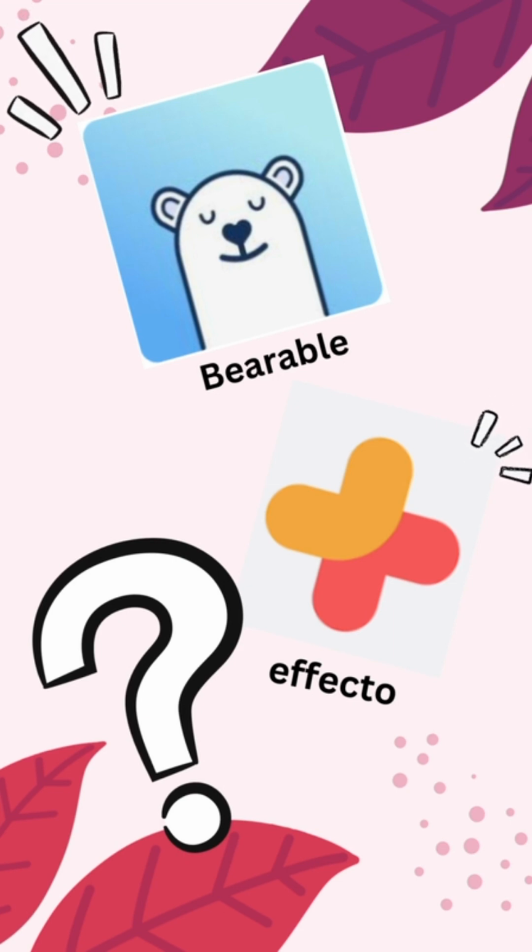Today we are going to review two apps. The first one is Bearable, the second one is Effecto. They can both be downloaded on Apple app as well as Google Play.